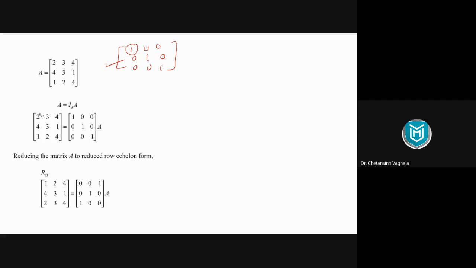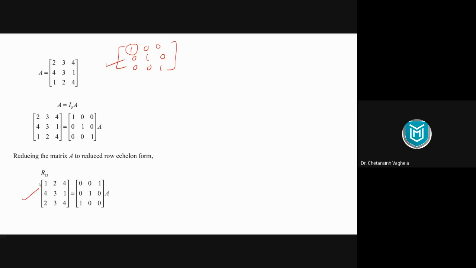So after interchanging, this is the next equivalent matrix: 1 2 4, 4 3 1, and now 2 3 4 is your last row. The same operation you need to perform on your identity matrix also. So ये पहला जो row था 1 0 0, now that is your last row 1 0 0, and this 0 0 1 will become your first row. So that's our first operation.